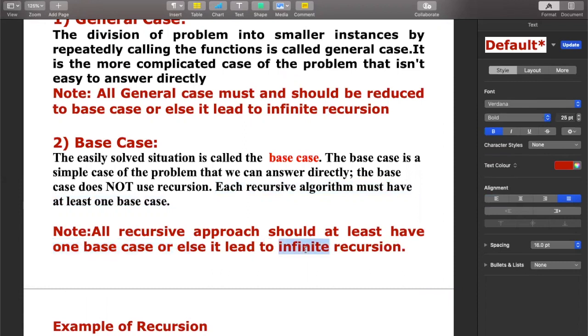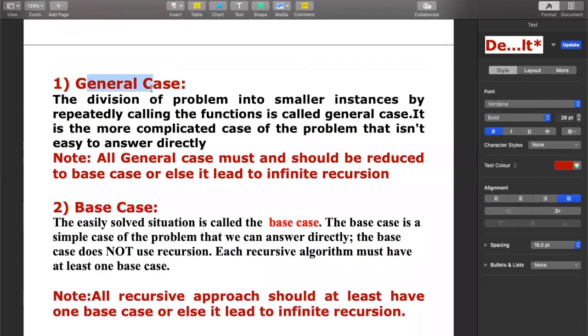Okay, what made you reach the base case? Your general case led you to the base case, because we came to the base case only after reducing it one by one. So what was the reduction stage called? General case. That means keep on dividing the problem into smaller instances until you reach the base case. So the general case is the one which leads you to the base case. That's what it says: all general cases should be reduced to a base case.